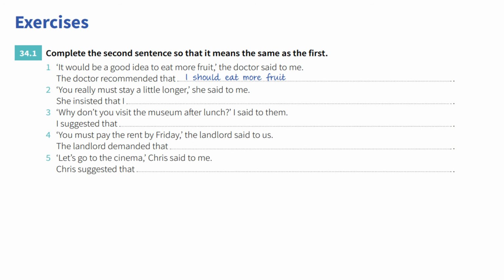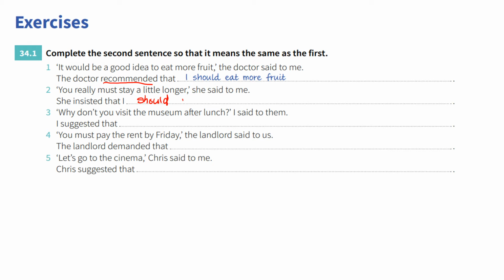Now let us do exercises. Complete the second sentence so that it means the same as the first. It would be a good idea to eat more fruit, the doctor said to me. The doctor recommended that I should eat more fruit. You really must stay a little longer, she said to me. She insisted that I should stay.